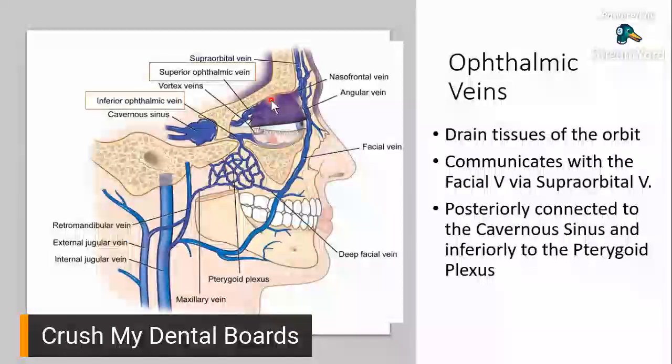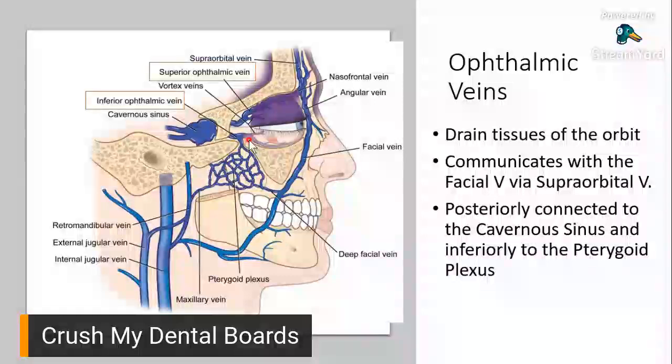So we have one drainage on top, which is your superior ophthalmic vein, and we have one drainage on the bottom, which is your inferior ophthalmic vein. So these are the veins that would be receiving deoxygenated blood coming from the orbital area.